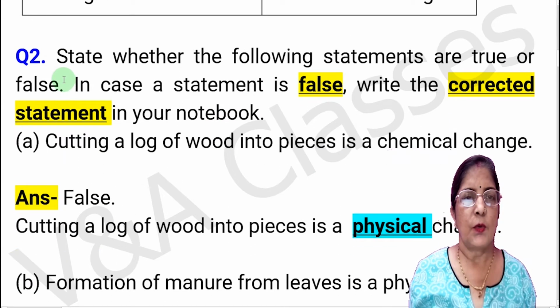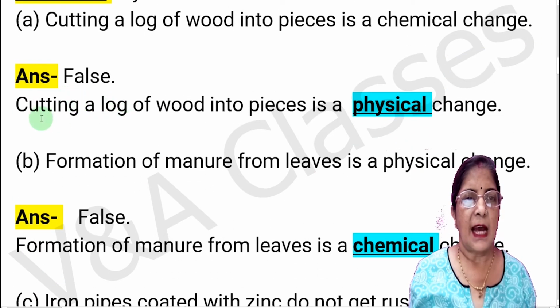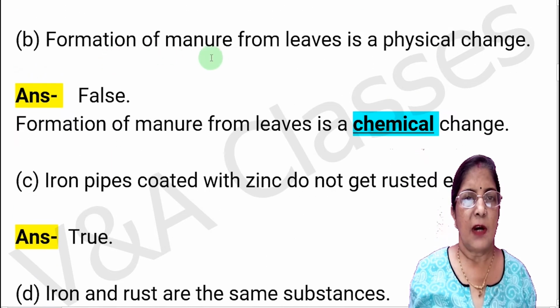Now question number 2. State whether the following statements are true or false. In case a statement is false, write the correct statement in your notebook. So first statement is, cutting a log of wood into pieces is a chemical change. This statement is false, and correct statement is, cutting a log of wood into pieces is a physical change. Next statement, formation of manure from leaves is a physical change. This statement is false, and correct statement is, formation of manure from leaves is a chemical change.